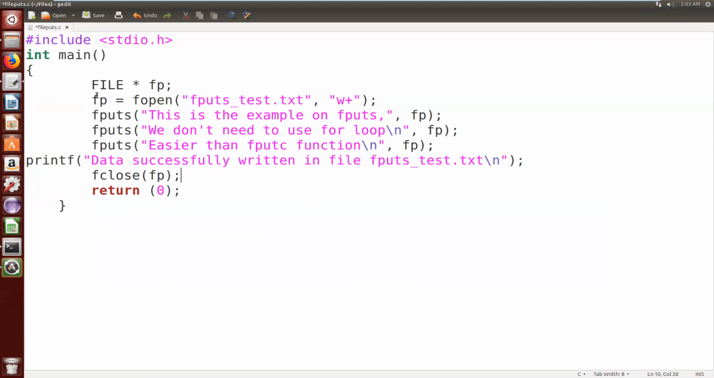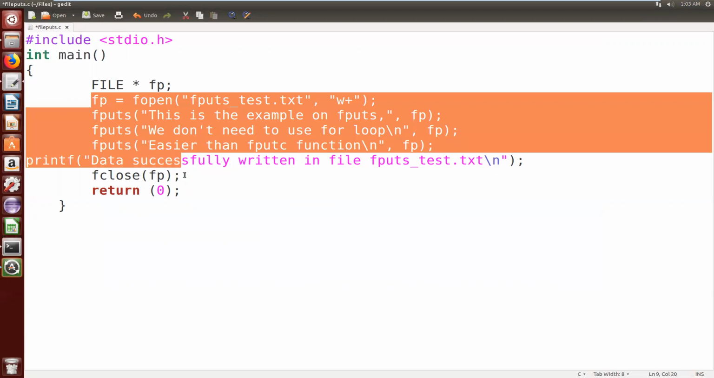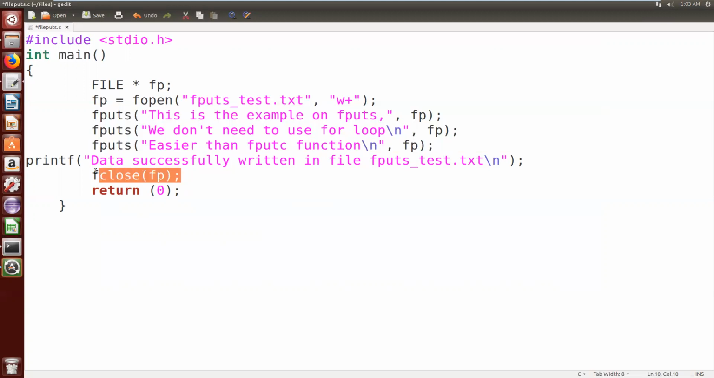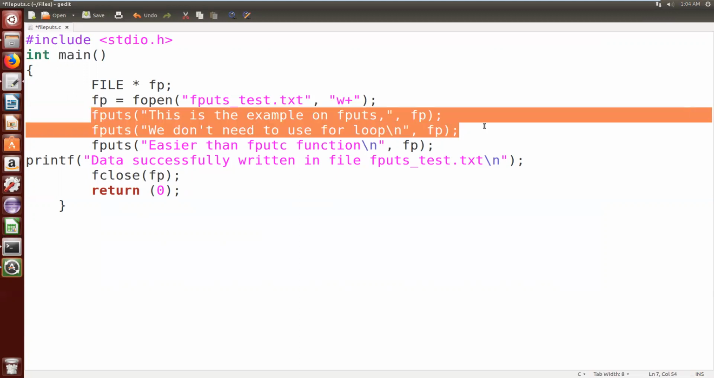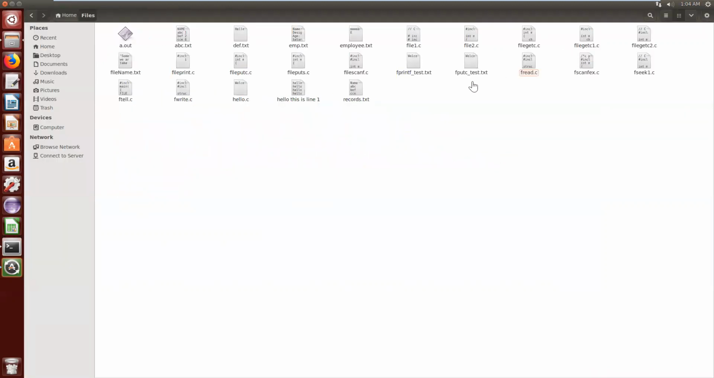Finally, after my operations are over, we need to close the file pointer. We need to close the file. So what is the file here? This file is pointed to by the fp pointer. So that fp pointer, we need to close it by using the fclose function. So this is the way to use the fputs function. Let me show the output of this program also. Just see here, there is no file with the name fputs_test. See clearly, there is no file with that name.